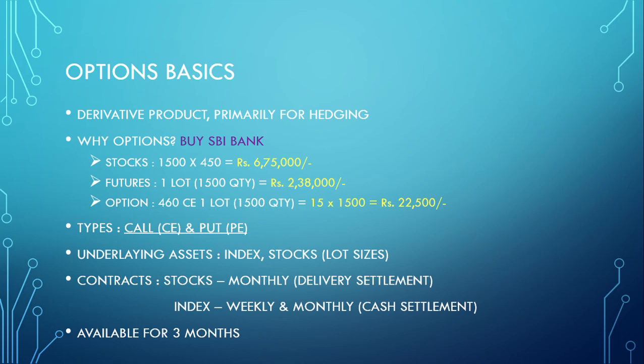But for index, we have weekly and monthly options, and on the last Thursday or on expiry day, the settlement is through cash. You need not take the delivery of the index. Basically it is available for 3 months: current month, next month, and far month.